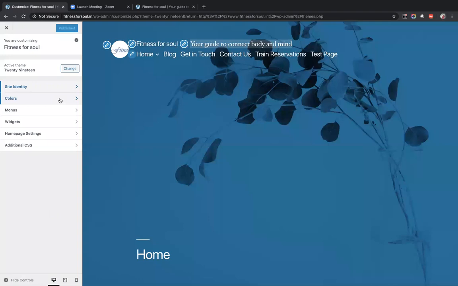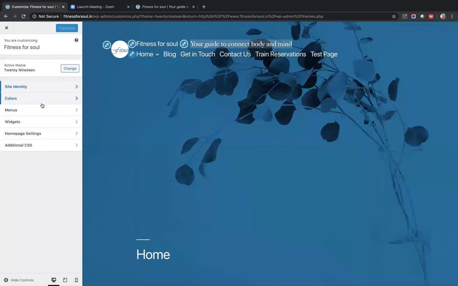How can you get a logo? You can get a logo from any of the logo maker websites. Go to wix.com or any other, and go to Google and search for random free logo makers, and you will get thousands of websites. Give it a theme and say, I want a logo for such kind of fitness site or whatever site it is, and you can go better. Yeah, .co.in is much better than .in. Yes.